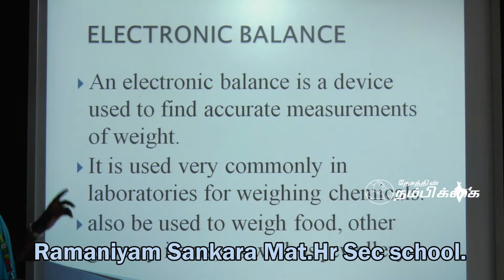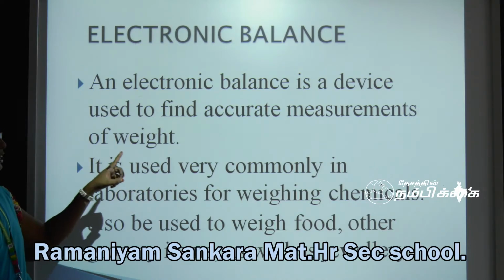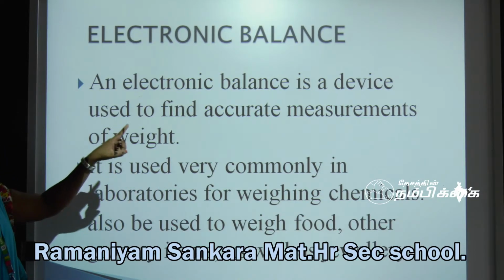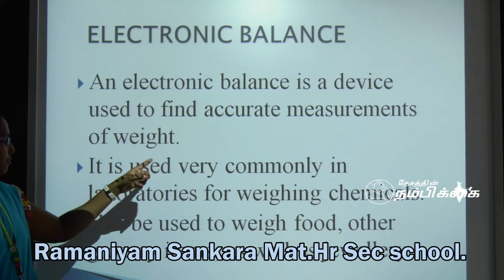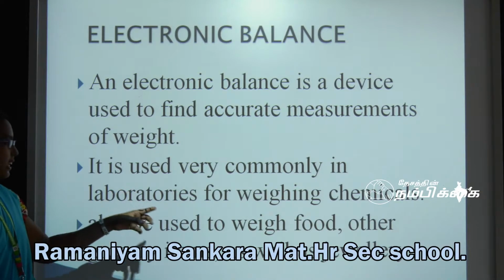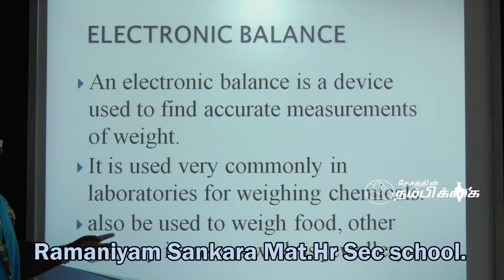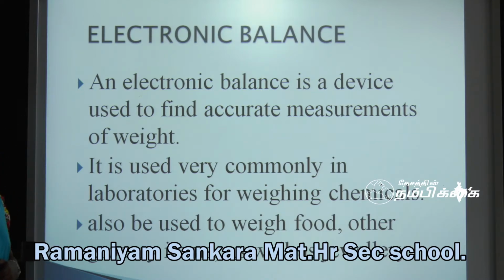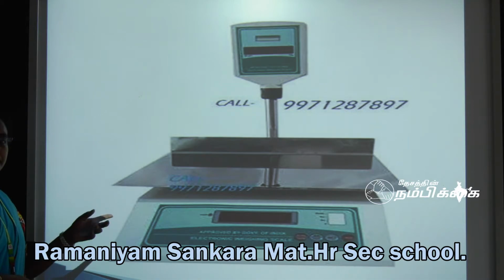Electronic balance. An electronic balance is a device used to find accurate measurement of weight. It is used very commonly in laboratories for weighing chemicals, and also for weighing food, grocery items as well as jewelry. They are all using electronic balance. This is the image of an electronic balance.